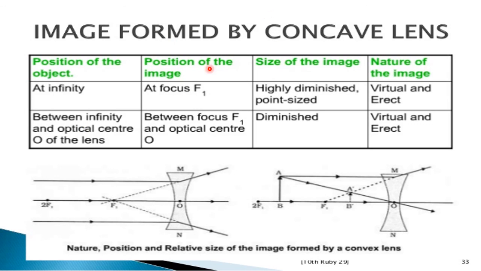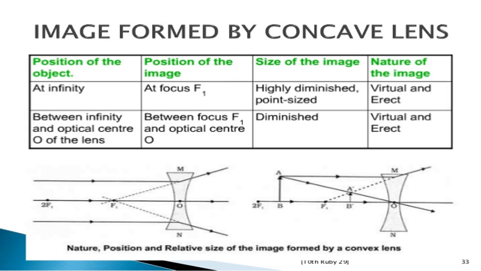Image formed by the concave lens. With the position of an object at infinity, the image is formed at F1. It is highly diminished, point size, virtual and erect. Between infinity and the optical center O, the image is formed between F1 and the optical center. It is diminished and virtual erect. Okay, nature, position, relative size of the image by the concave lens.